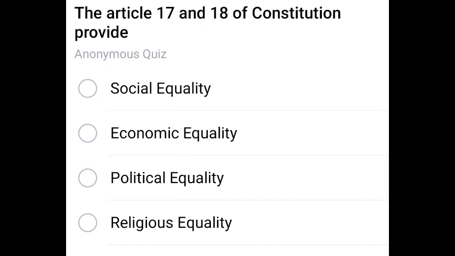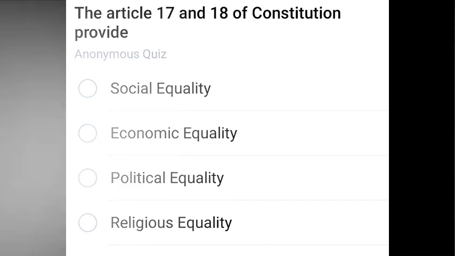Next question. The Article 17 and 18 of Constitution provide. The correct option answer is social equality.